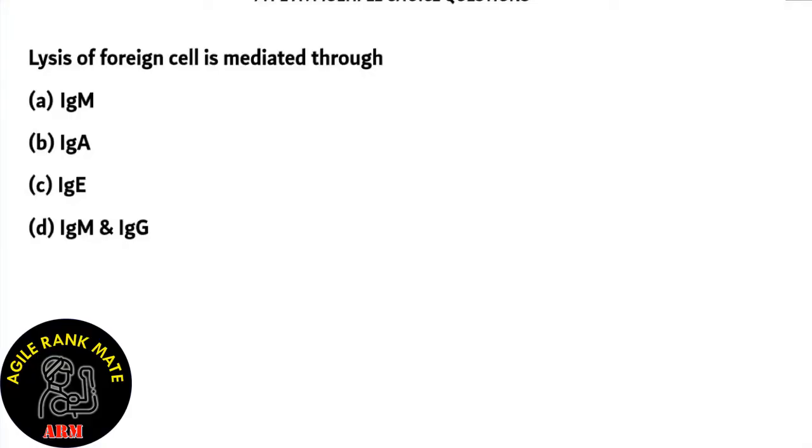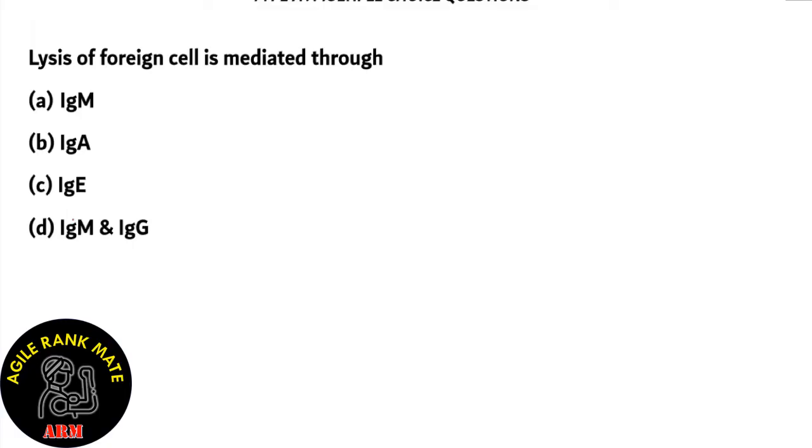Lysis of foreign cell is mediated through A. IgM, B. IgA, C. IgE, and D. IgM and IgG. So these are various types of immunoglobulins, and we need to find out which of these mediates lysis of foreign cell.